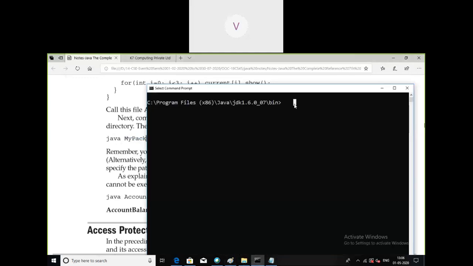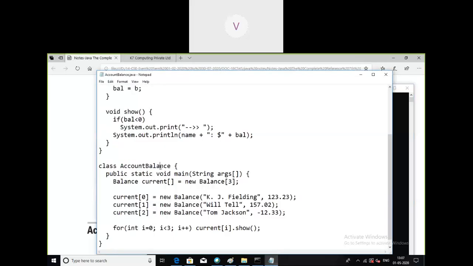So I will show. While being in the bin itself, it is possible to compile. I'll show you. javac mypack slash, then whichever source file we want to compile. The name of the source file here is account balance.java, so take the source file name.